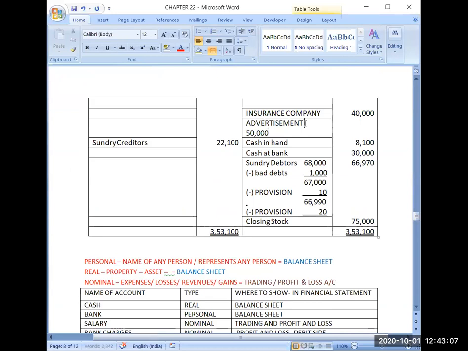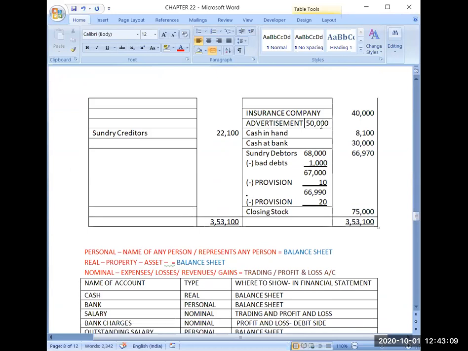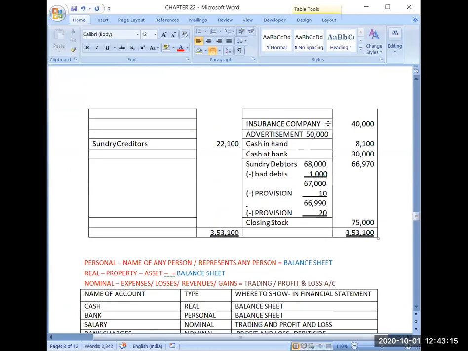Deferred revenue expenditure will always be written in the balance sheet. If anything is not clear, let me know.